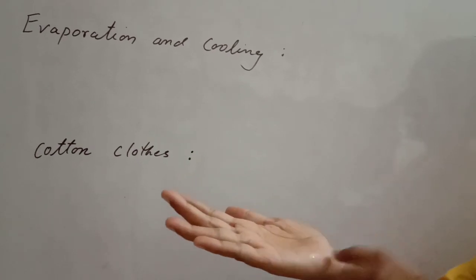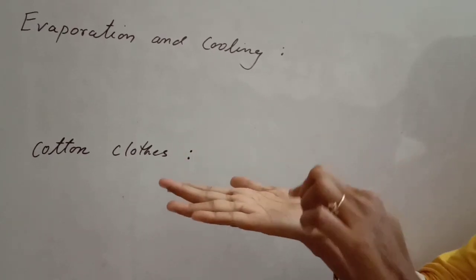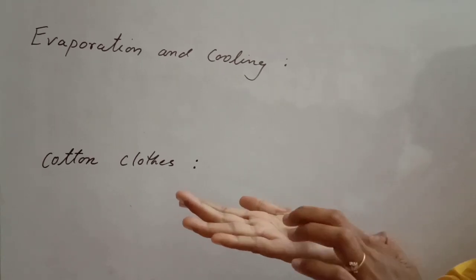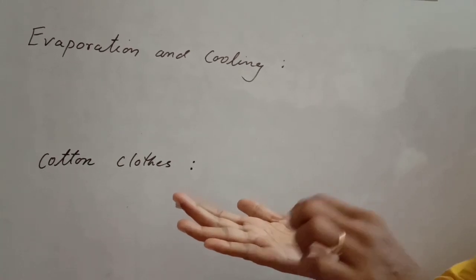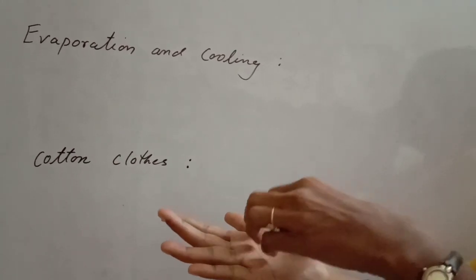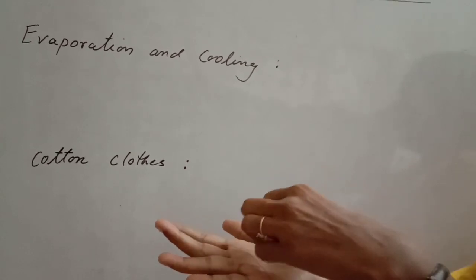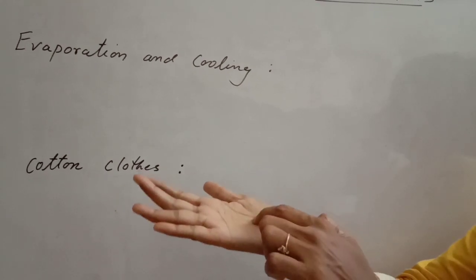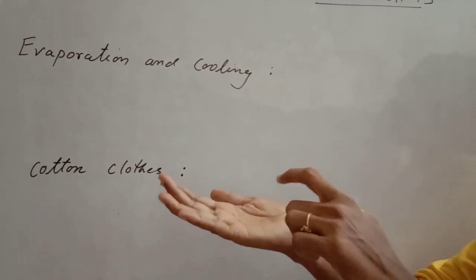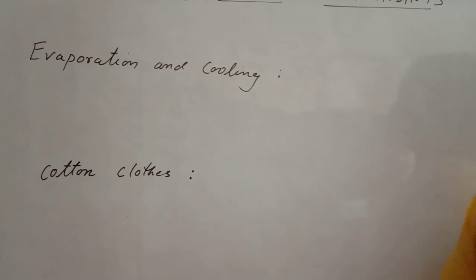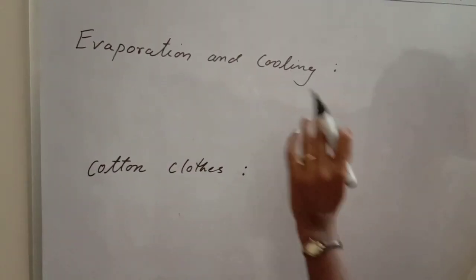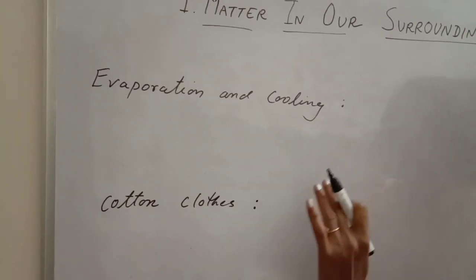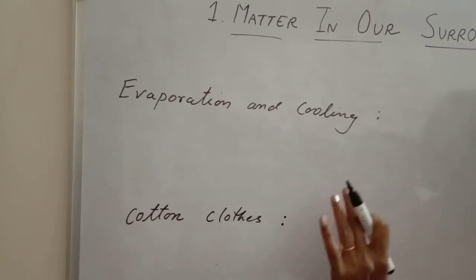Now, why is this happening? Actually, when I put the nail polish remover here, evaporation takes place. So the acetone is taking the heat energy from my palm and from the surrounding and giving the cooling effect. So, evaporation always produces a cooling effect. You know about the desert cooler. In a desert cooler, we put water, so the evaporation of water takes place and keeps the surrounding cool.